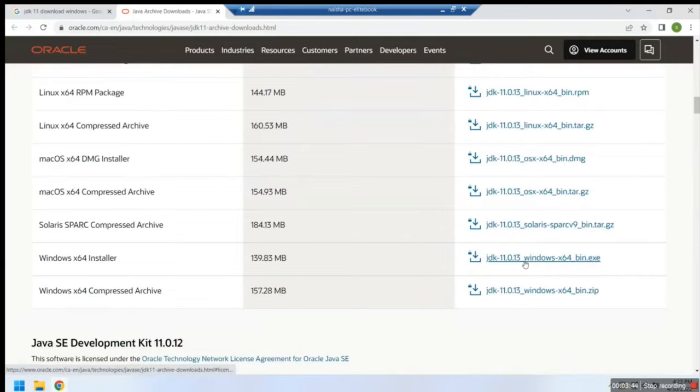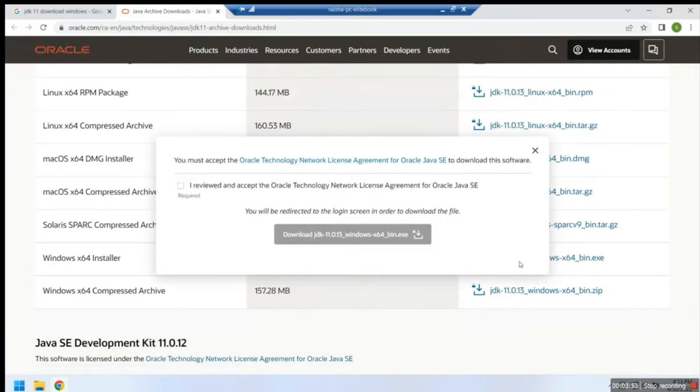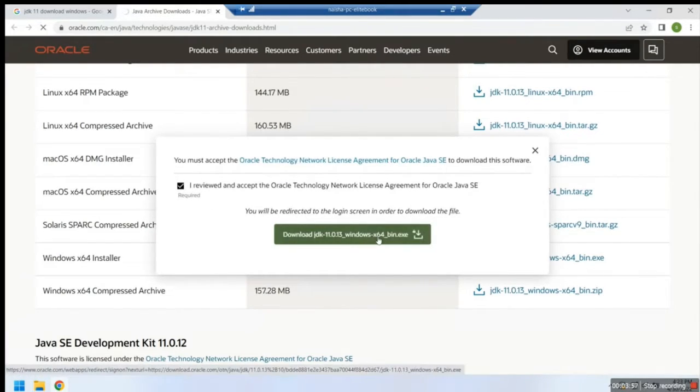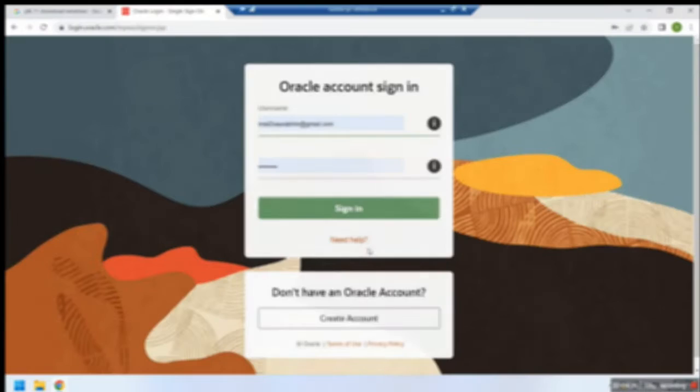I have a Windows 64-bit operating system, so I am selecting that link for download. If you are not already logged in, it will ask you to enter the Oracle login details. Enter details or create an account if you don't already have one.